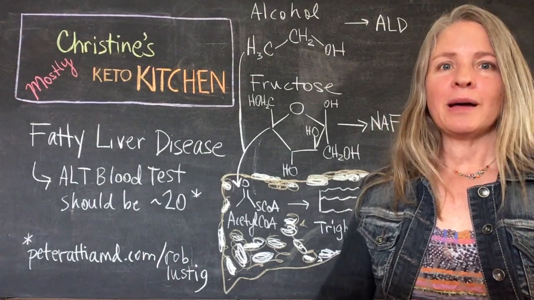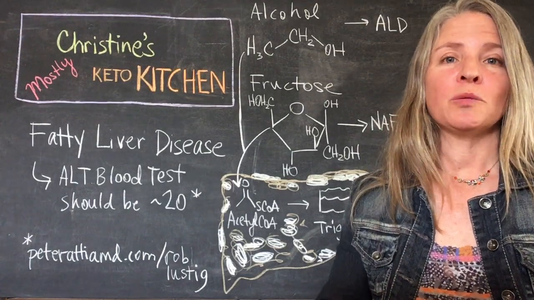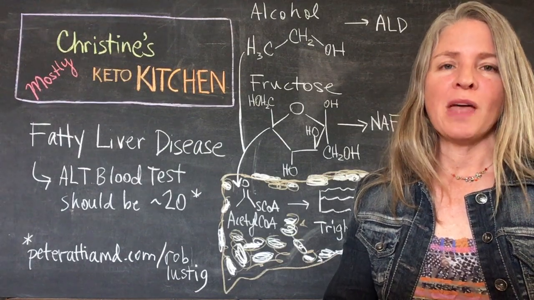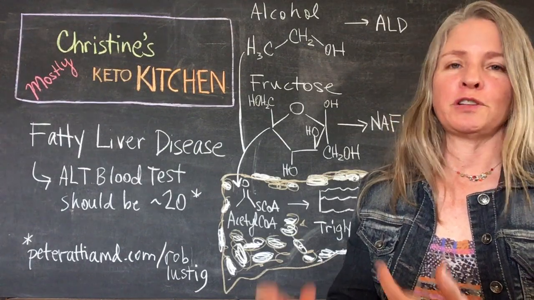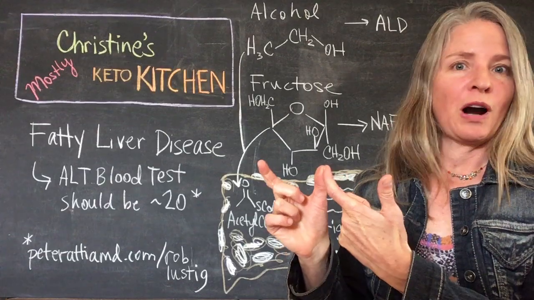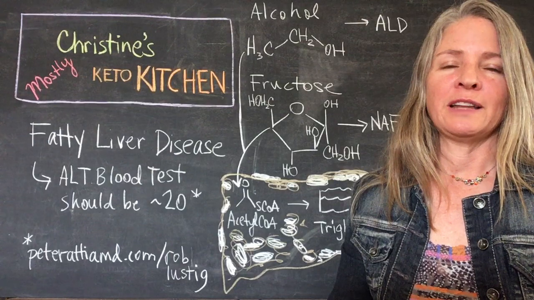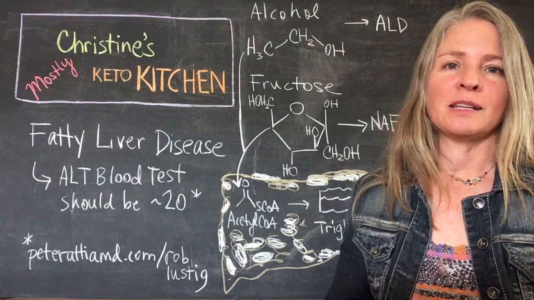What I would like to talk about is going to build on a previous video where I spoke about sucrose. So sucrose is just your standard table sugar, and it's made up of a glucose and a fructose. And the glucose and fructose parts go separate ways once you eat them. The fructose ends up going to your liver, and that's where it gets processed, and it can create something called